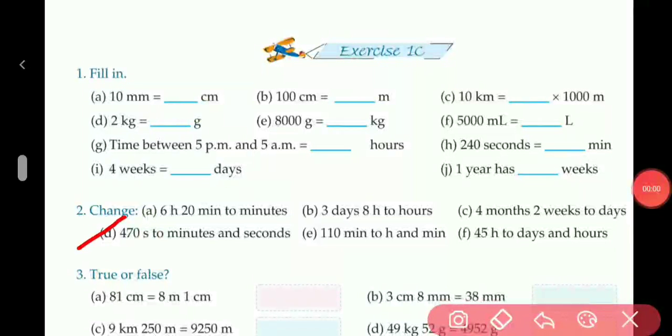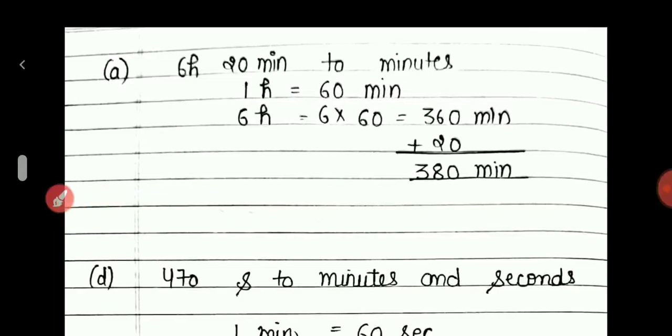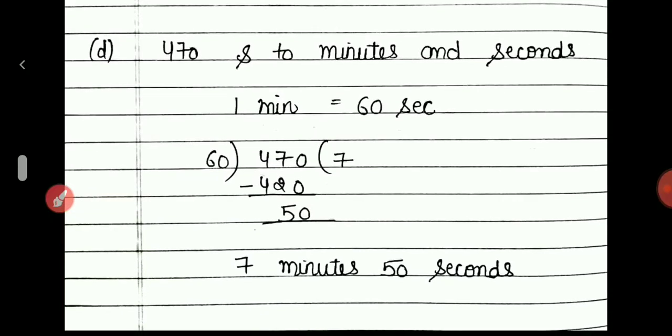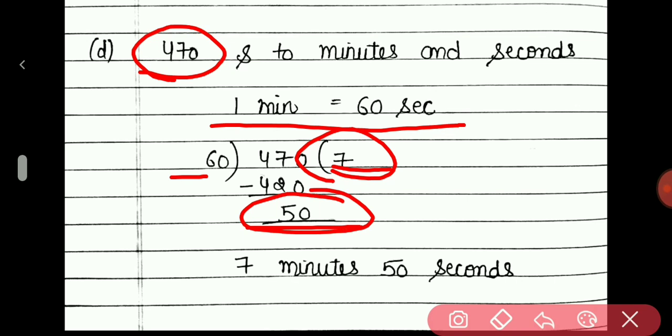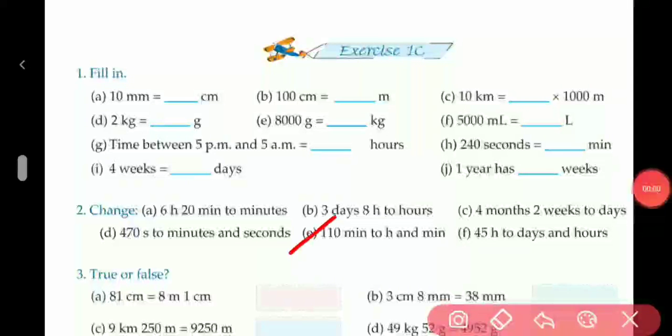D part, 470 second to minutes and second. We have to convert them into minutes and second. Now let us look at the solution here of D part. Because 1 minute contains 60 seconds, so we will divide 470 by 60. This is the quotient and this is the remainder here. So this is the minute and this is the left seconds. So the answer is 7 minutes 50 seconds. E part and F part will be your homework and you have to do by yourself.